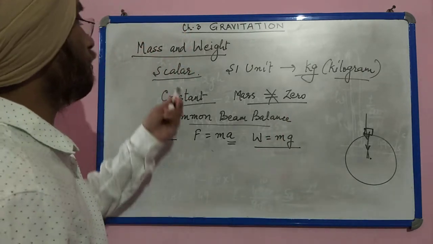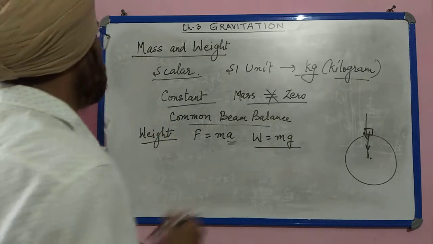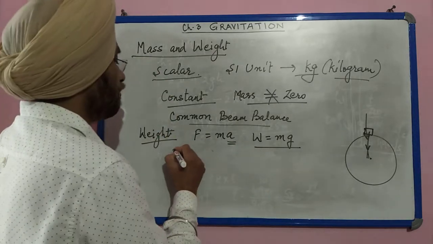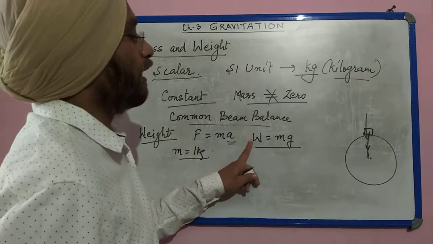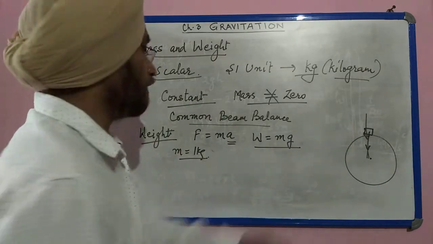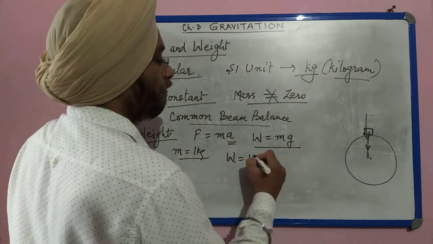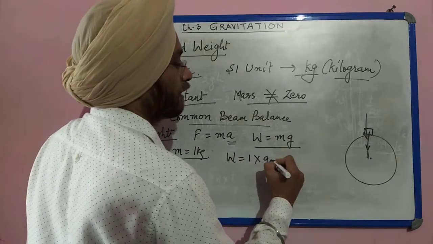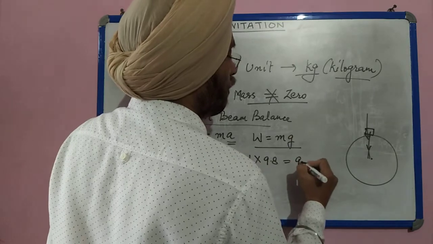Now I have given you the example that mass is 1 kg. We have considered sugar or rice. So m is equal to 1 kg. Now let us calculate the weight of this mass of 1 kg on the surface of the earth. W is equal to mass 1 into gravitational acceleration 9.8 meter per second square. So it will become 9.8.